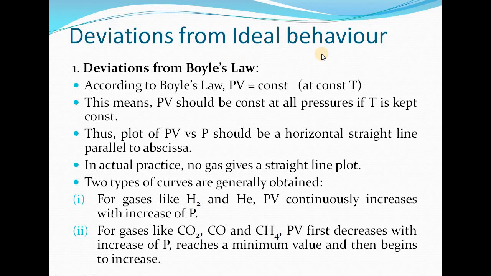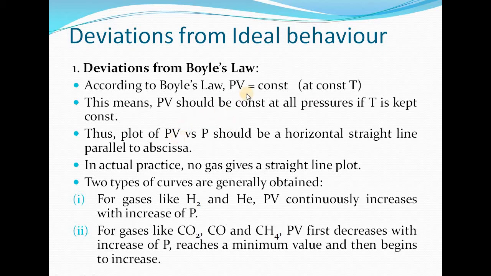Now first one is what type of deviations we are getting in case of non-ideal gases. So we are going through the deviations from Boyle's law. So according to Boyle's law, we very well know the product of pressure and volume is constant at constant temperature. This means PV will be constant at all pressures if we keep the temperature constant.